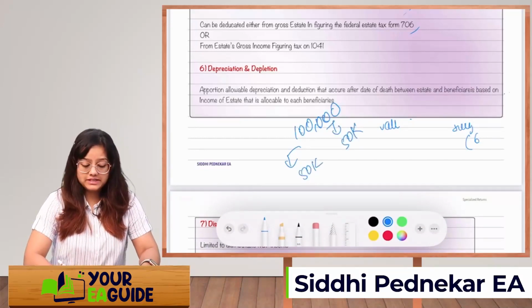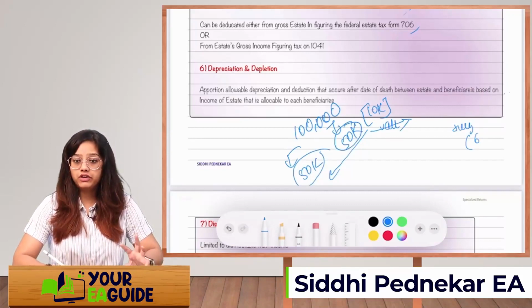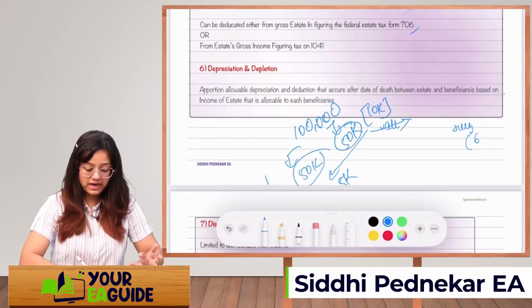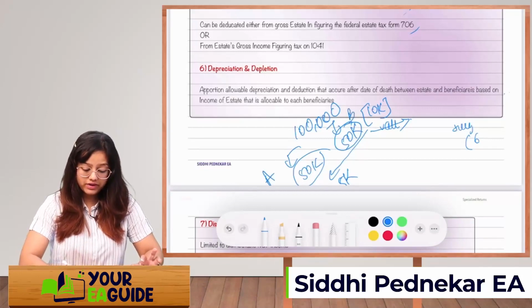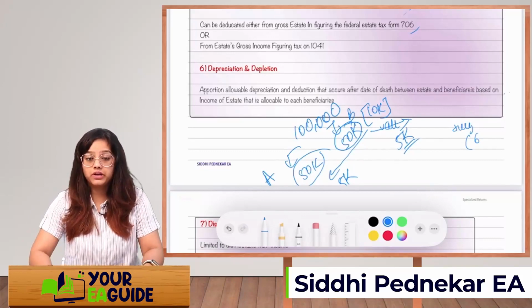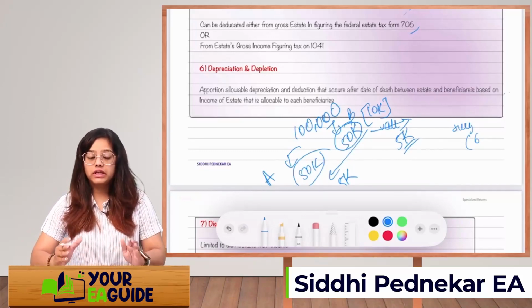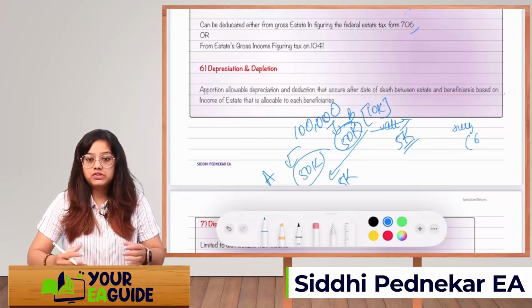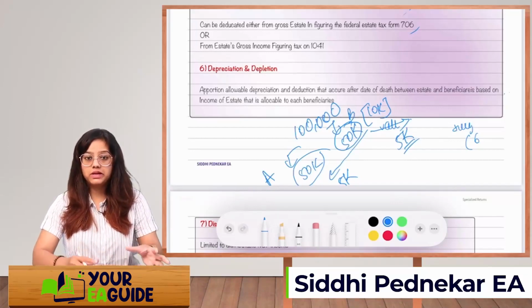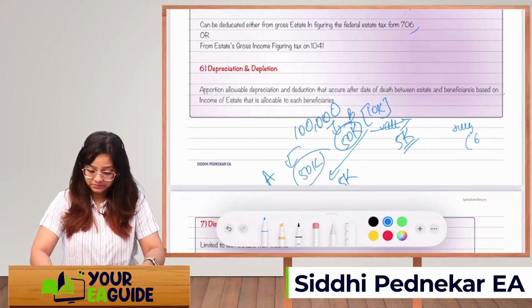So if the depreciation is 10,000, it will be allocated between the two beneficiaries in the ratio of the income allocation, that is 50-50. So 5,000 A beneficiary can take, and the rest 5,000 B beneficiary can take as a depreciation deduction. It will depend on the income of the estate which is getting distributed. So based on that gross income, we are going to allocate the depreciation deduction.